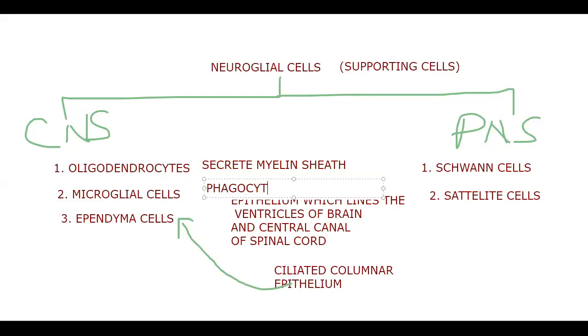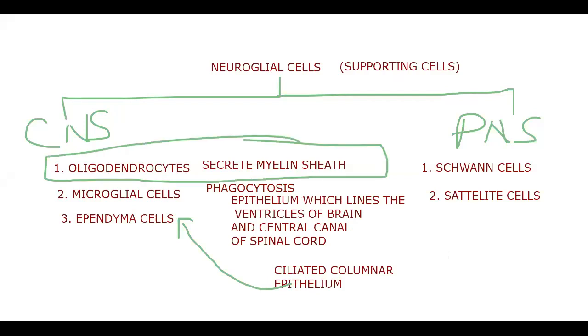So I'm making boxes so as not to confuse. And the remaining, ependyma cells: the ciliated columnar epithelium which lines the ventricles of the brain and central canal of the spinal cord is called ependyma cells.